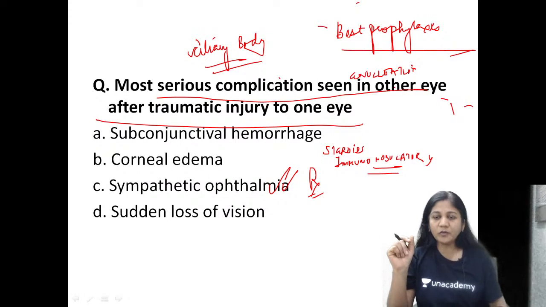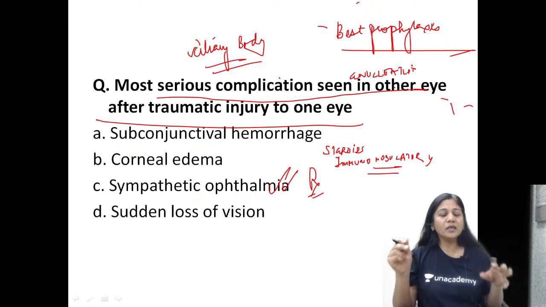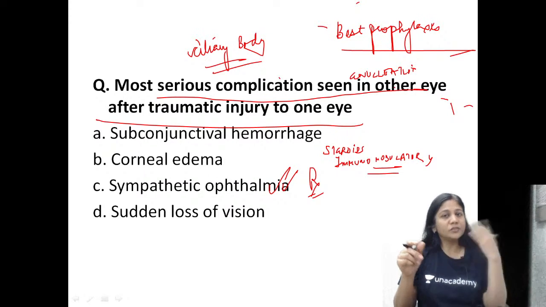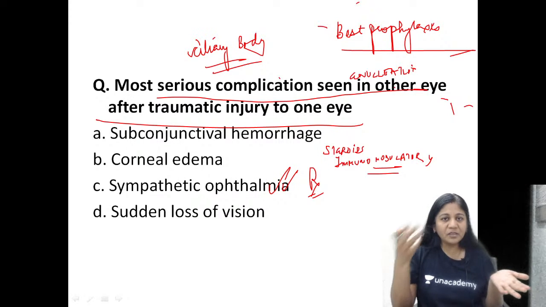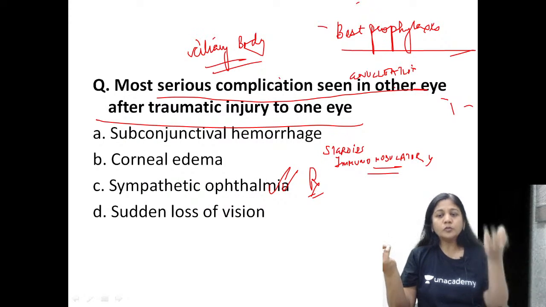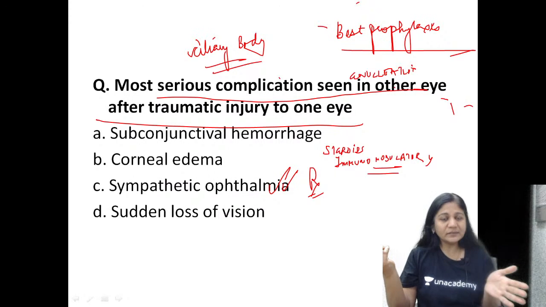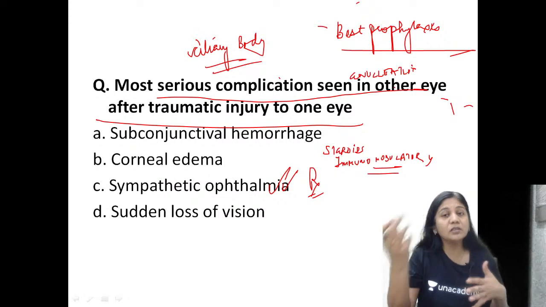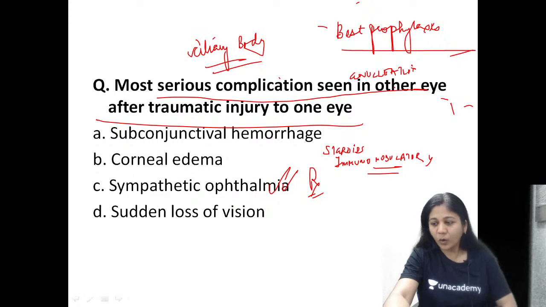I hope you have understood the words I am using. The treatment is different. After you develop sympathetic ophthalmia, there is no role of enucleation. If you want to do prophylaxis, you must give a lot of steroids and you can take out the damaged traumatic eye.